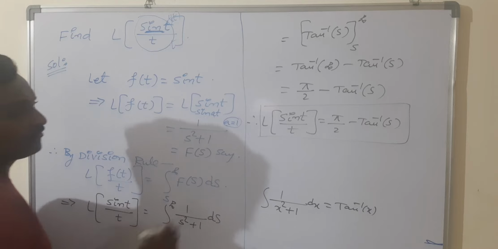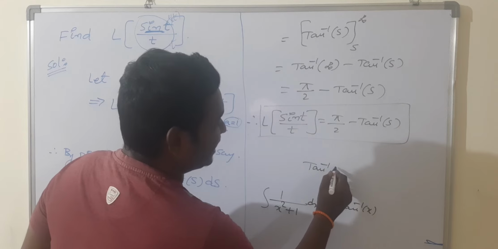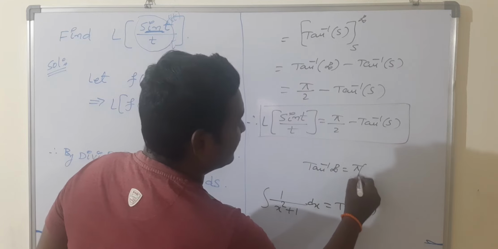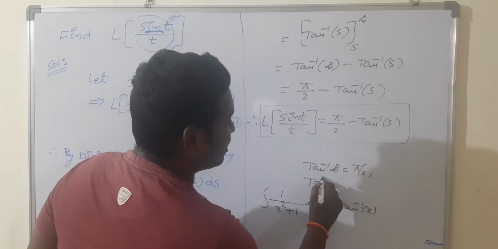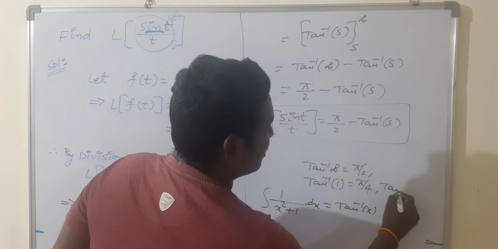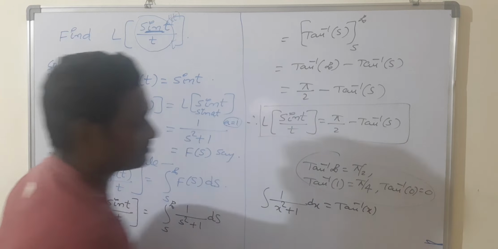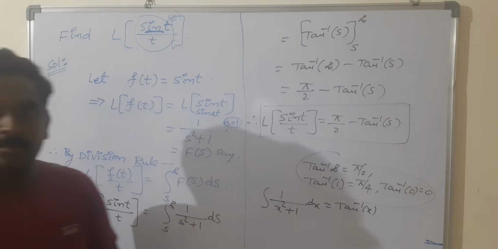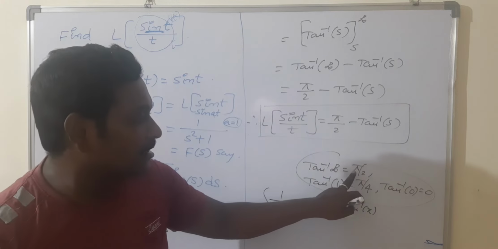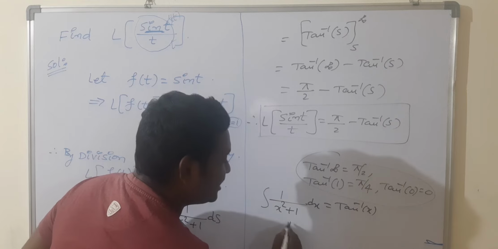Here, don't forget, I will give some other results also. Please note down. Tan inverse of infinity value is pi by 2. So tan inverse of 1 value is pi by 4. Tan inverse of 0 is equal to 0. Please remember these values.